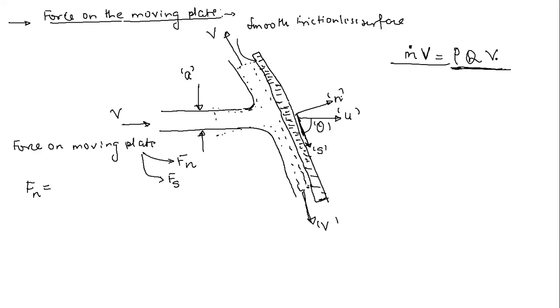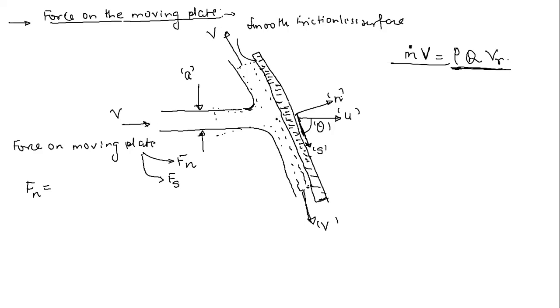Now we don't care whether this velocity will be relative or absolute. Generally it will depend upon whether your control volume is moving or stationary. So let us see this. Just tell me quickly, in this case what is going to happen? Let me write down the final momentum along the normal direction.